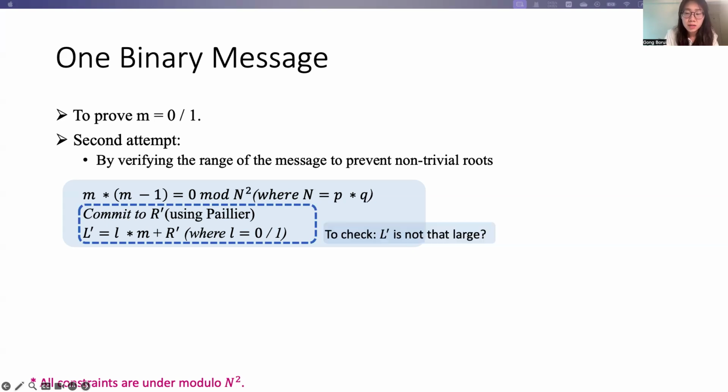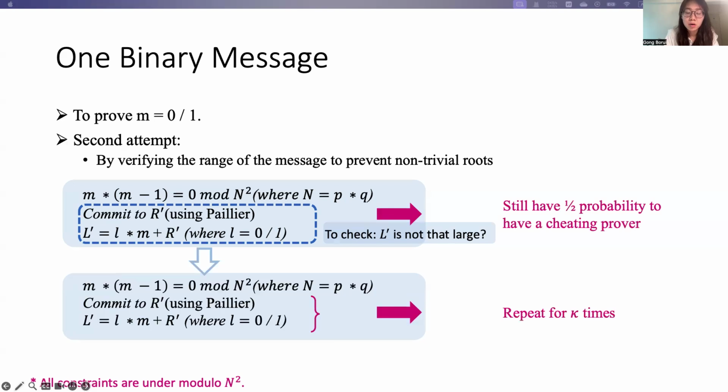Since the randomness is relatively small compared with the non-trivial roots, by checking the range of the combination result, if it is not that large, then the verifier can be convinced that the prover didn't use any non-trivial roots in its computation. But here we still have 1/2 probability of a cheating prover.